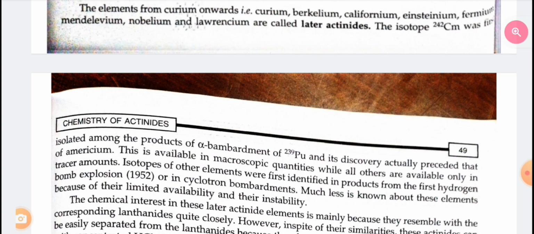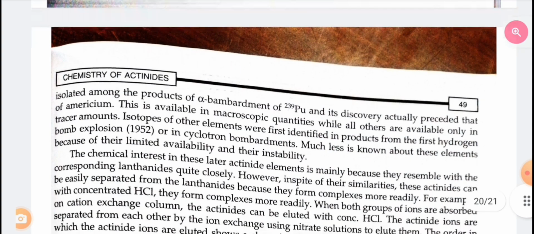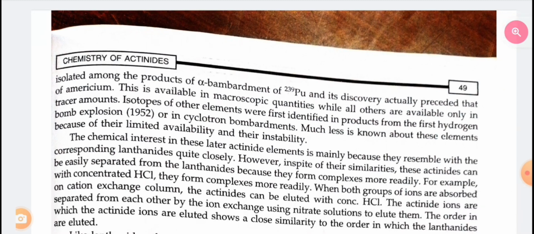This is available in macroscopic quantity while all others are available only in tracer amount. Isotopes of other elements were first identified in products from the first hydrogen bomb explosion in 1952 or in cyclotron bombardments. Much less is known about these elements because of their limited availability and their instability. The chemical interest in these later actinide elements is mainly because they resemble the corresponding lanthanides quite closely.